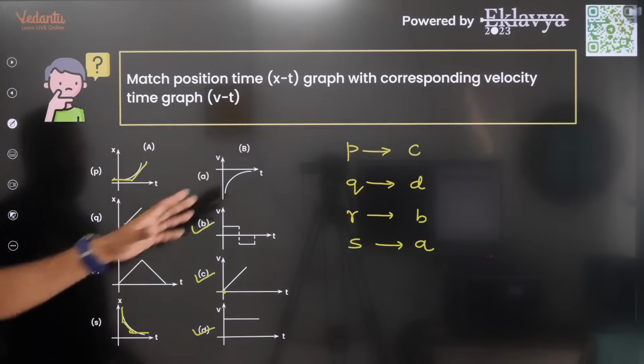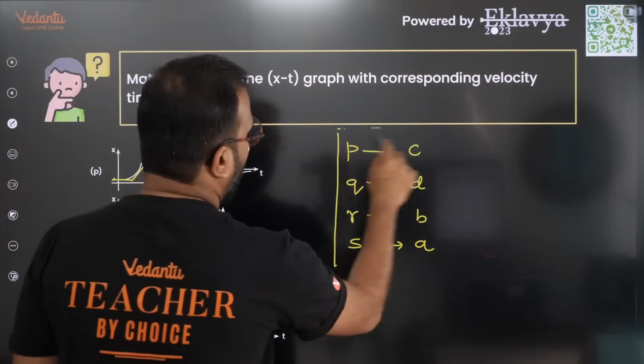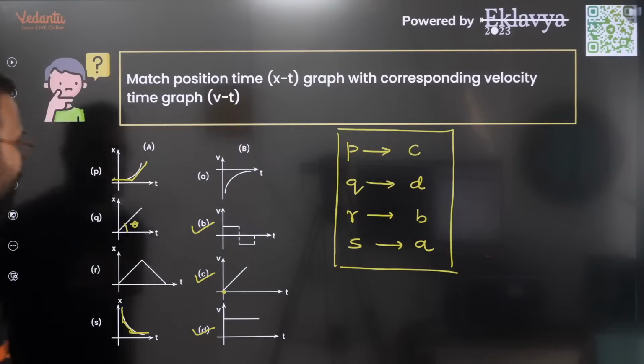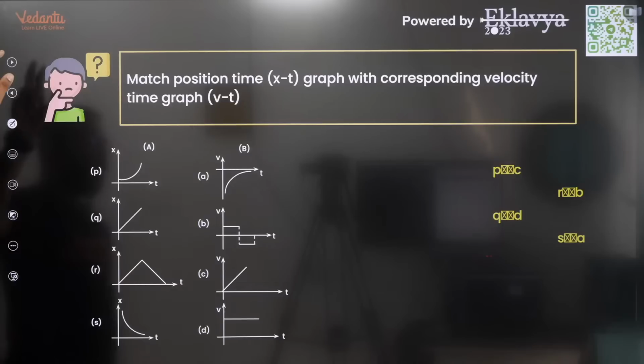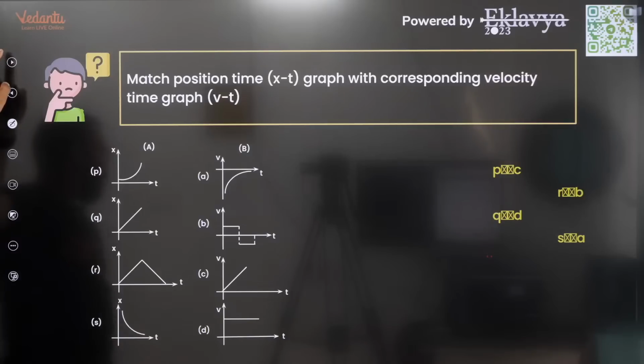I do not have the options right in front of me, but this is how the matching would happen. I hope everybody understands this. Those are supposed to be the arrows which are matching, but anyway, we've got this. PCQD, RB, SA. Absolutely right, Priya.